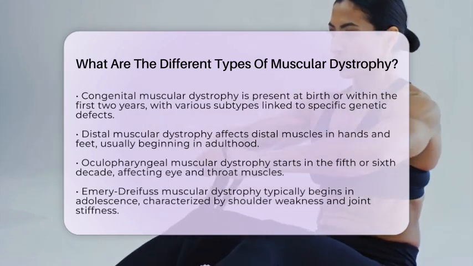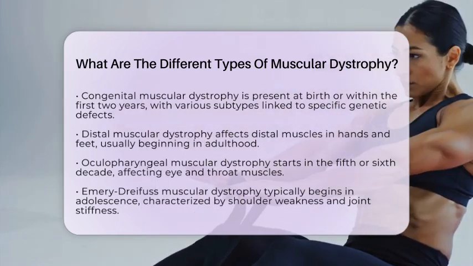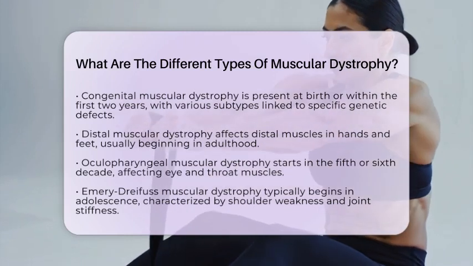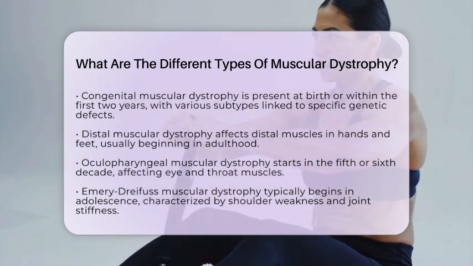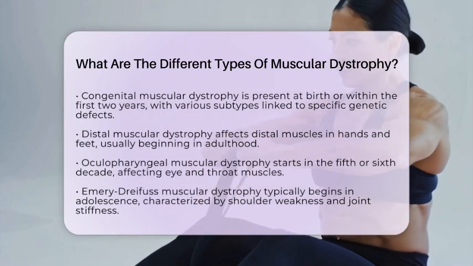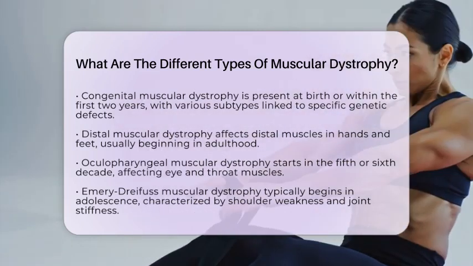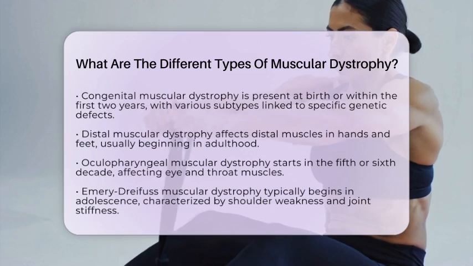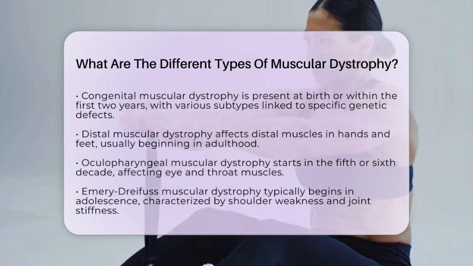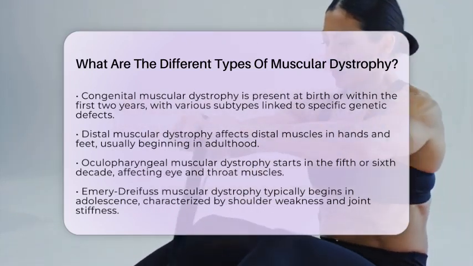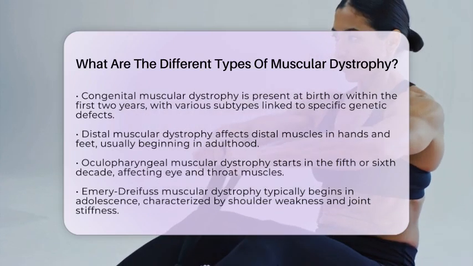Distal muscular dystrophy is a rare form that affects the distal muscles, such as those in the hands and feet, usually beginning in adulthood. Oculopharyngeal muscular dystrophy typically starts in the 5th or 6th decade of life, affecting the muscles of the eyes and throat, leading to drooping eyelids and swallowing difficulties.